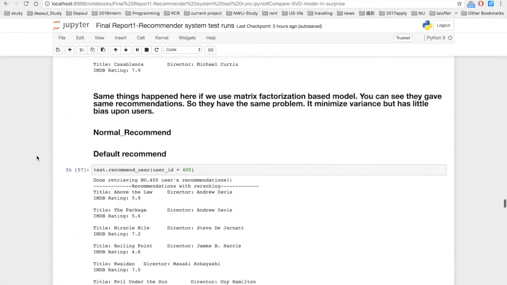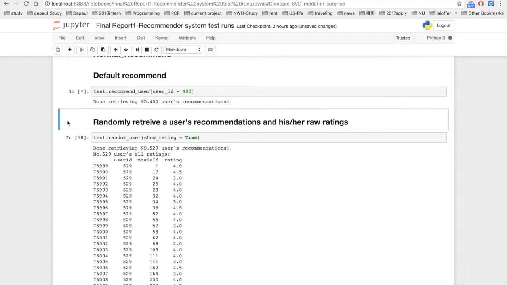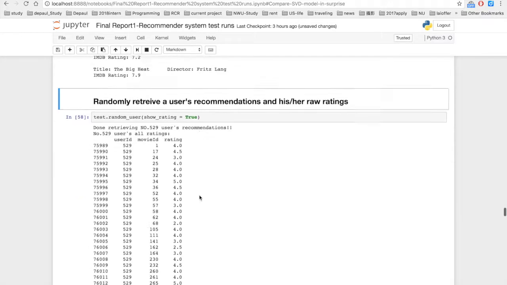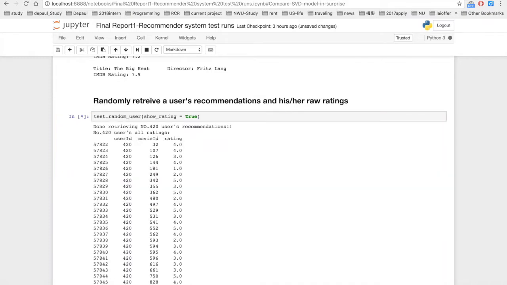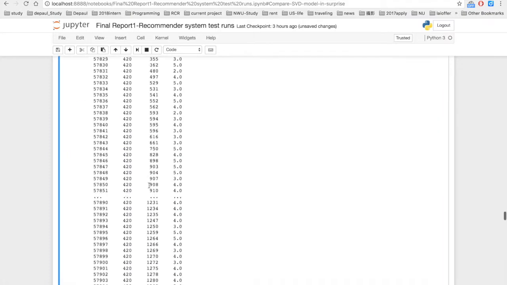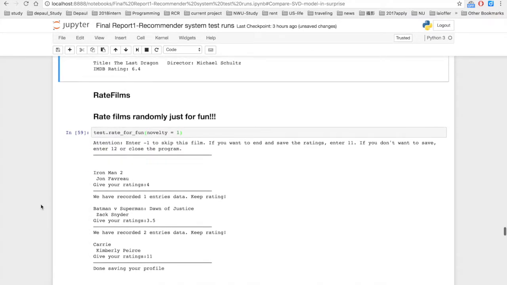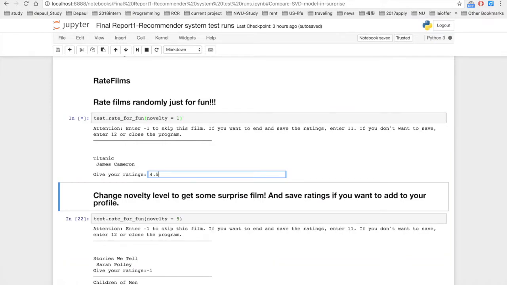And so another very important function is recommend user. So users can enter their ID or some other people's ID, and they will get predicted recommendations. Also, there's a random user function for them to play, just randomly retrieve someone's prediction. Also, there's a function for them to rate for fun, just to rate films, Titanic or Glue.